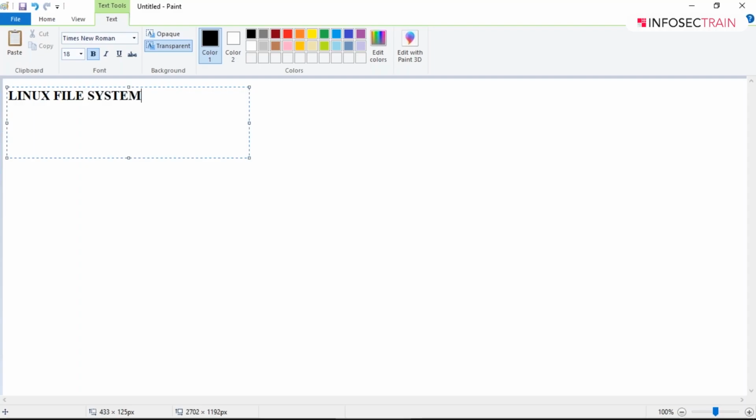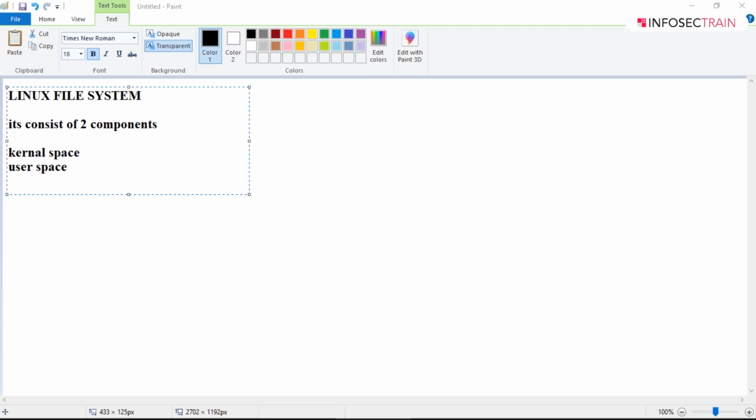Now in Linux, guys, the Linux file system consists of two components, that is, we have kernel space and we have user space.